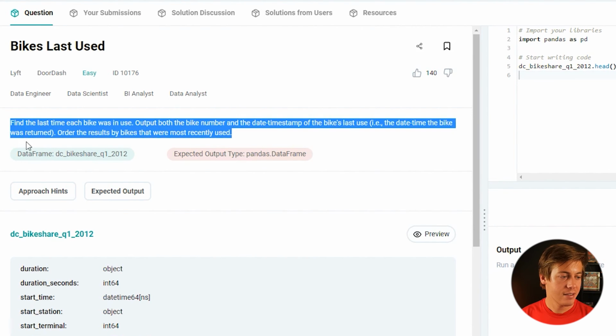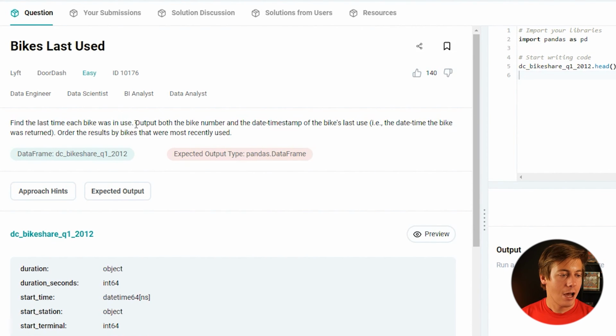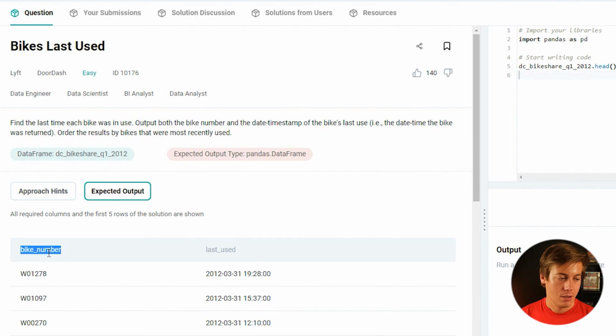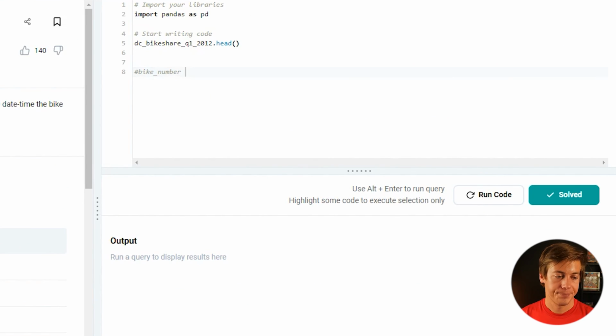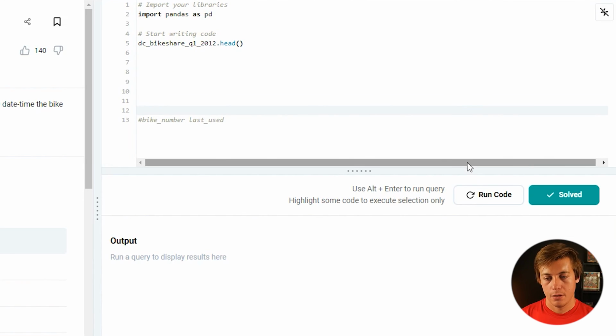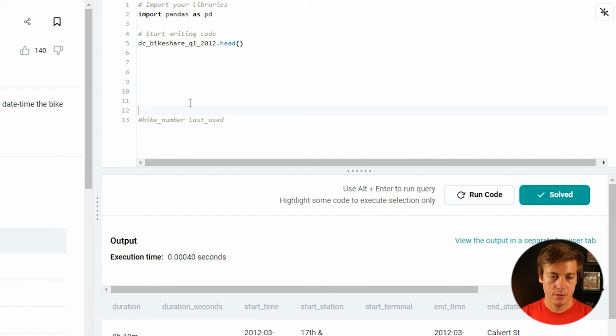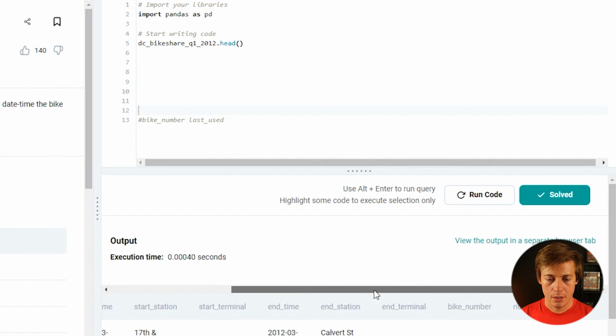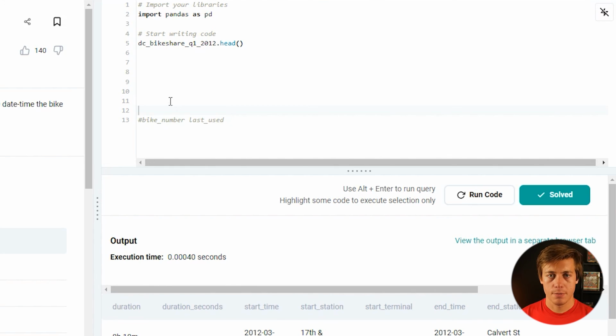Next, find the last time each bike was in use. Output both the bike number and date time. Order results by bikes most recently used. Okay, so bike number and also last used. All right, let's build this out. So you can see the run code on there. And we can use max again, and we'll get our bike number and then last used.